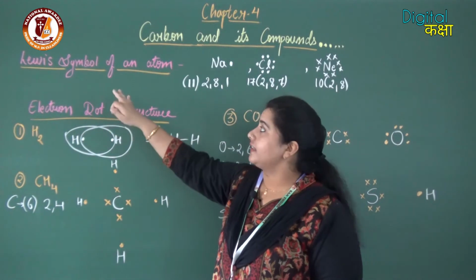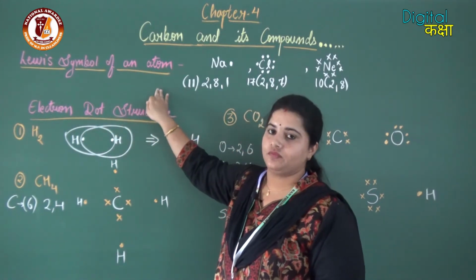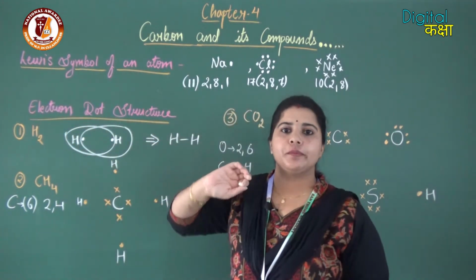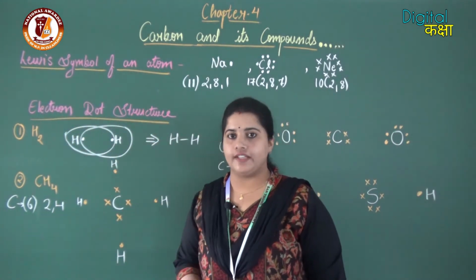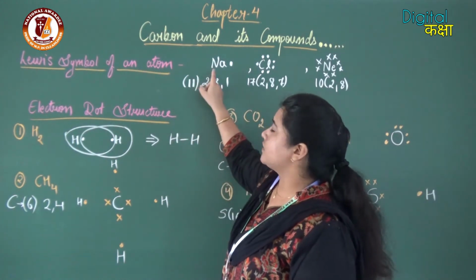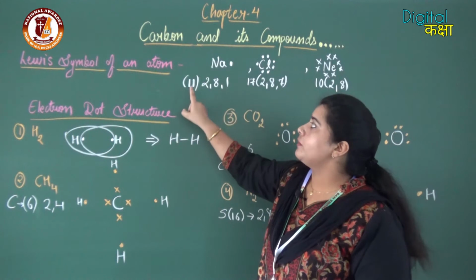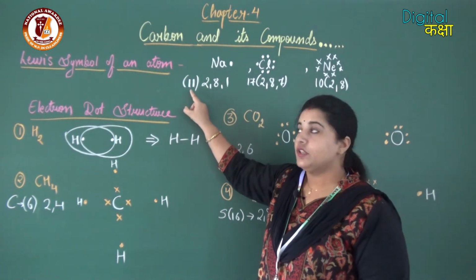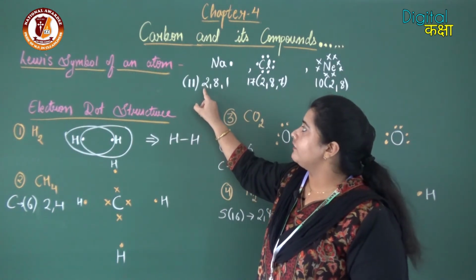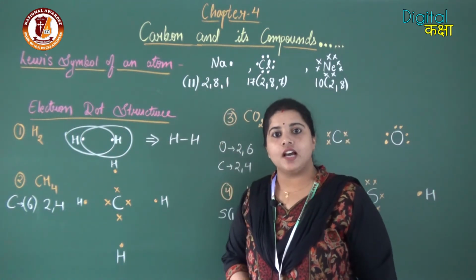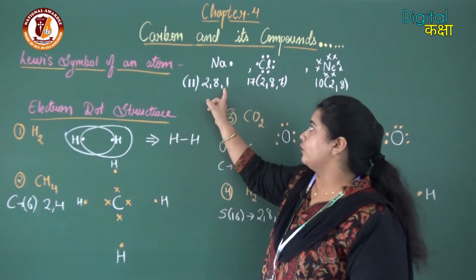Now let's understand the Lewis symbol of an atom. What is a Lewis symbol? According to Lewis, if we have to represent the electrons of an atom, we can represent the structure in this way. When we talk about sodium, sodium has atomic number 11, so it has electronic configuration 2, 8, 1. That means in the last shell it has 1 electron.